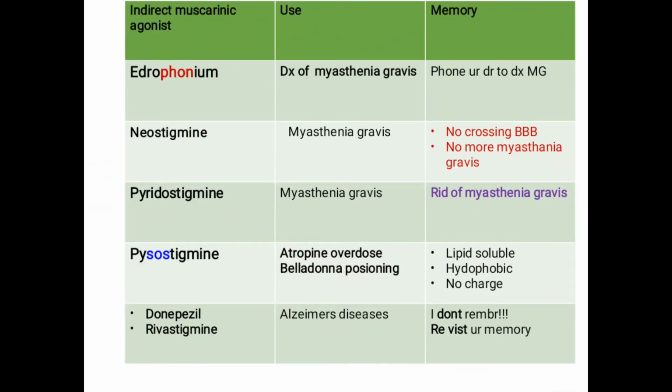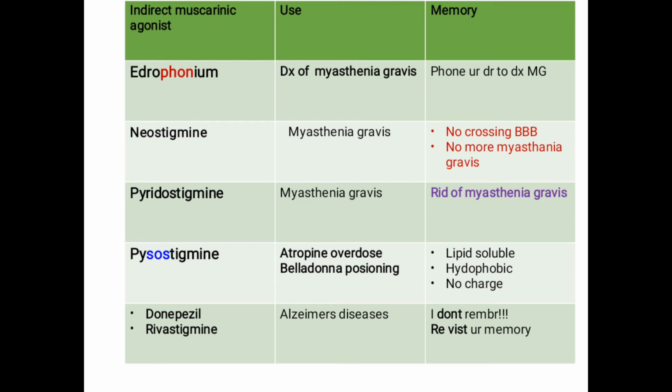Now coming to indirect muscarinic agonists. Indirect muscarinic agonists are the ones which inhibit the enzyme esterase. Coming to it, the first one is edrophonium. Now the first three drugs, that is edrophonium, neostigmine and pyridostigmine, there is always confusion about which is used for diagnosis and which is used for treatment.